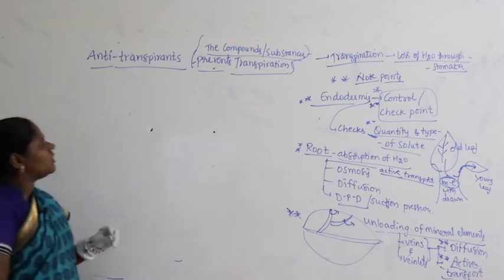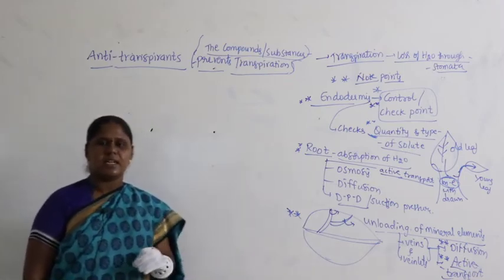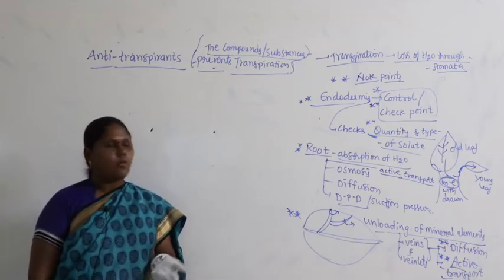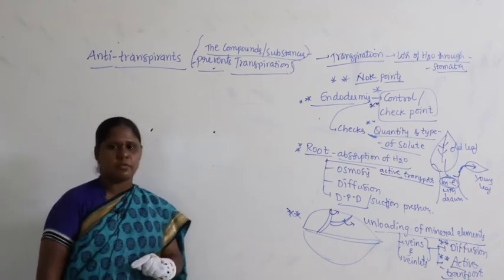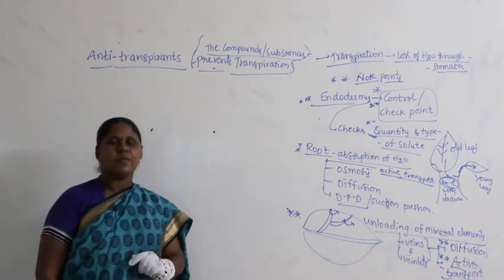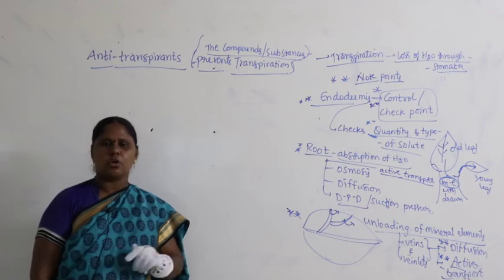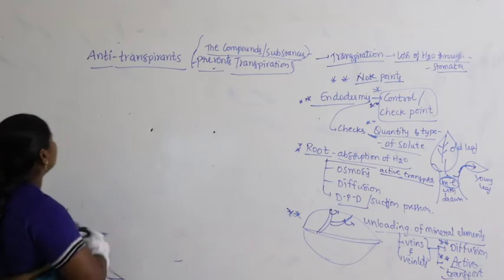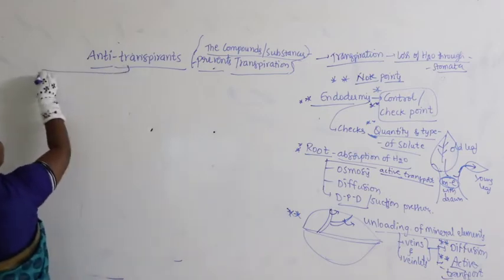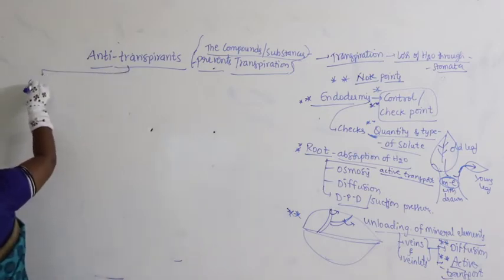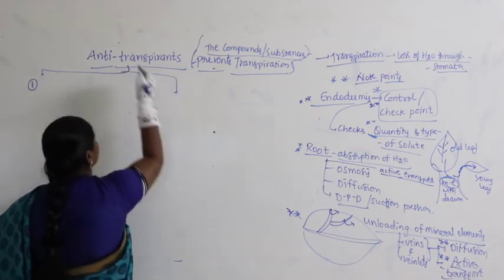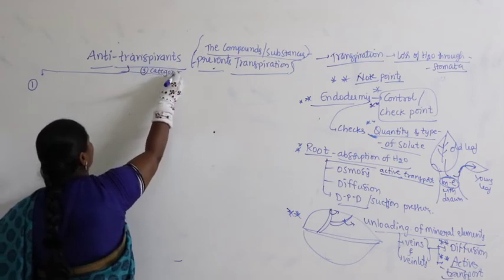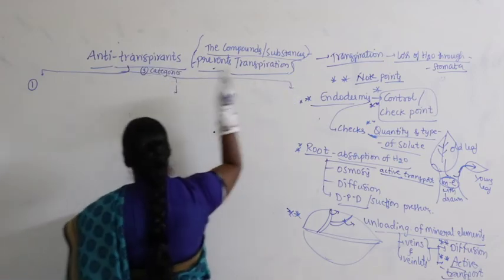There are some naturally occurring antitranspirants, and there are some artificially, synthetically produced antitranspirants. Whatever it may be, when they block the loss of water through stomata, when they prevent water loss and make transpiration not occur, they are called antitranspirants. Now, we have a few compounds to remember. Let us categorize them into three categories, three types. Right. Now, let us discuss all three categories.